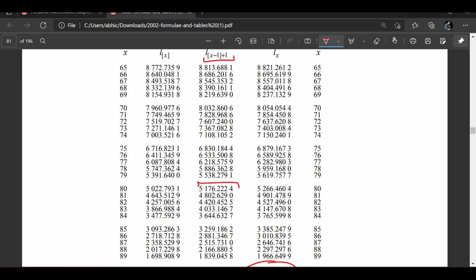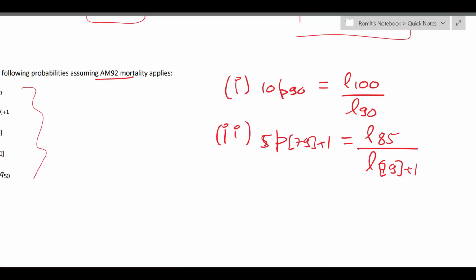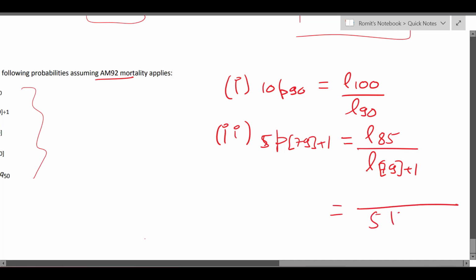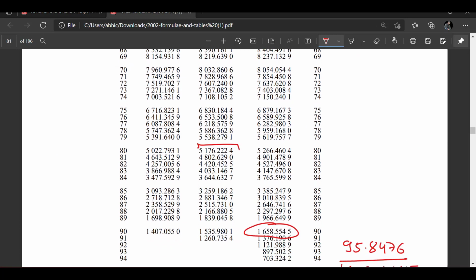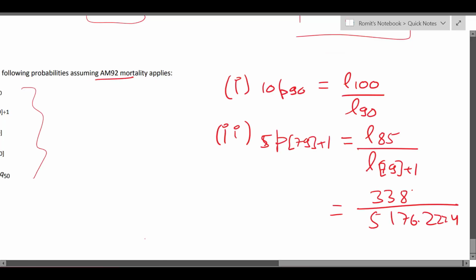So you'll take this value in the denominator, 5176.2224, right? And in the numerator, it will be L85, the ultimate value, which is 3385.2479. Perfect. That's how it works. So super straightforward.